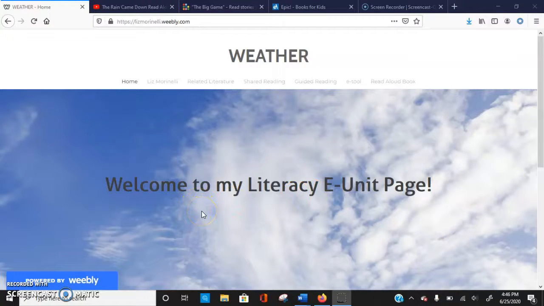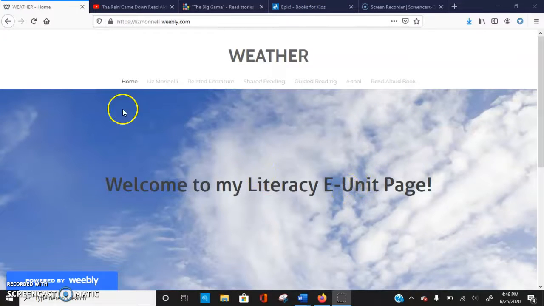The central focus is weather. My Balanced Literacy e-Unit is connected to weather through various aspects. I've included a variety of reading material for students ranging from kindergarten to 5th grade. I meet various standards throughout my different reading plans I have included. I have attached a shared reading plan, a guided reading plan, an e-tool, and a read aloud book for my students. My Balanced Literacy e-Unit supports a community of learners by providing them with the materials needed to succeed in